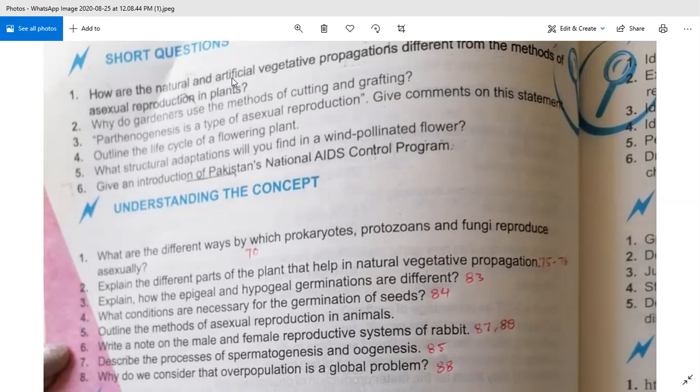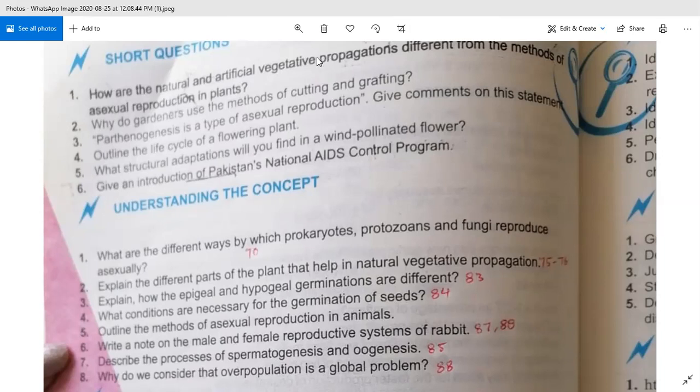I'm repeating the answer. In our book, we have discussed two different reproductions in plants. First, asexual reproduction in plants, and secondly, sexual reproduction in plants. Asexual reproduction comprises vegetative propagation, in which roots, stems, and leaves are involved, and there is no fusion of gametes.